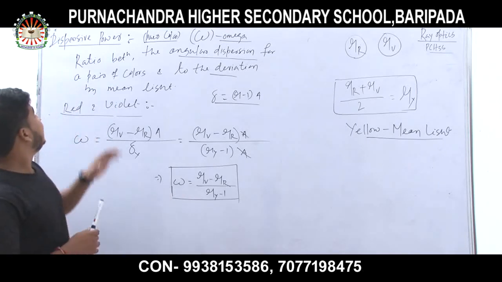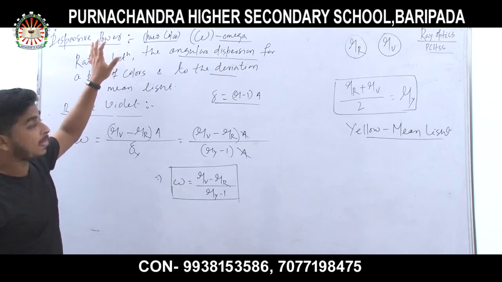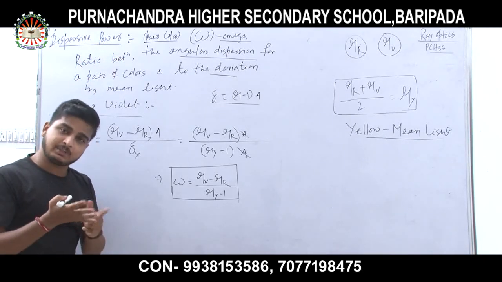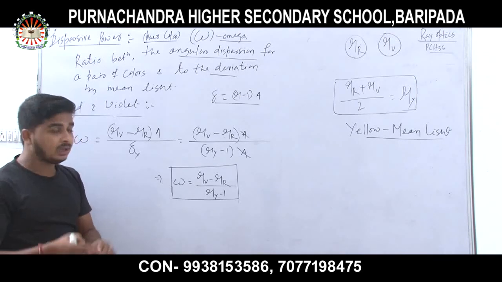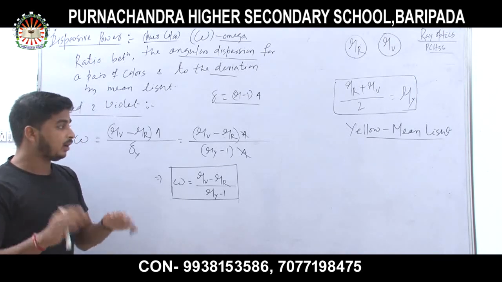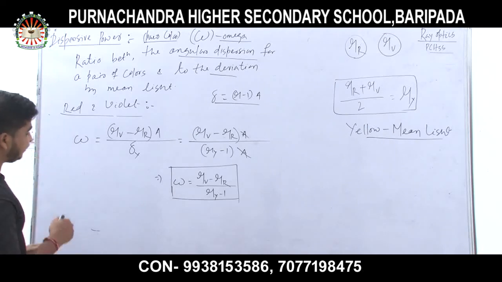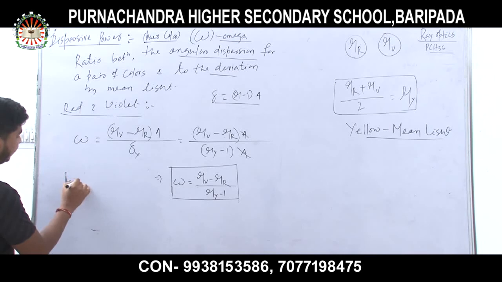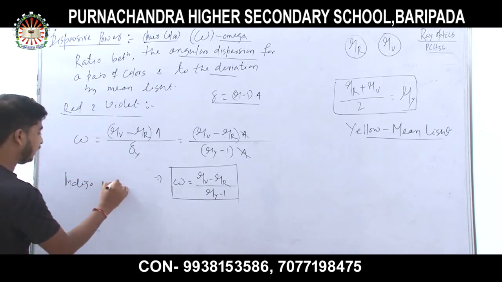So this is dispersive power for a pair of colors. Remember that this may be angular dispersion or dispersive power for any pair of colors. Suppose I am taking indigo and green.